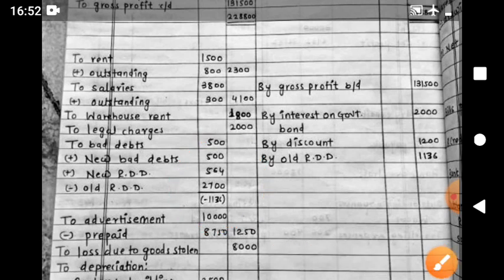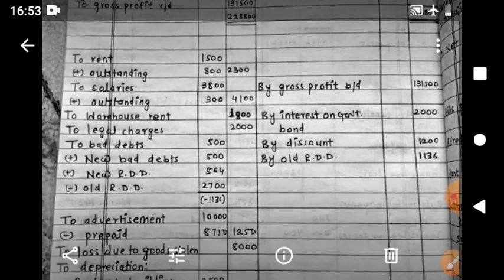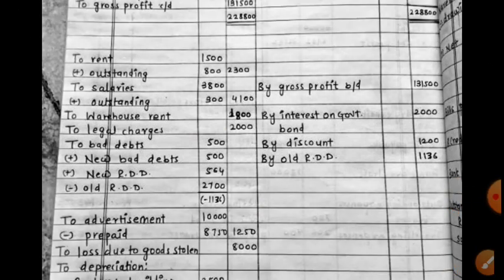Then advertisement. 10,000 paid for 24 months, and for 3 months, 10,000 divided by 24 into 3 months advertisement is 1250. That is in the outer column because these 3 months are covered this year, and the remaining 21 months advertisement belongs to the future, next years.